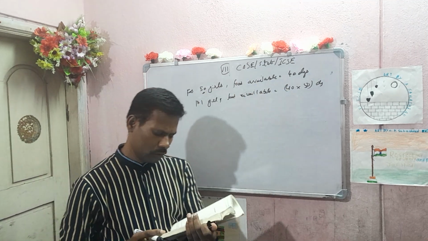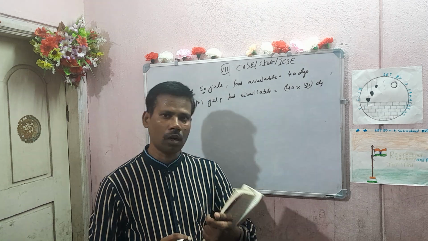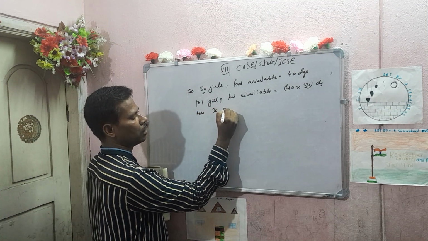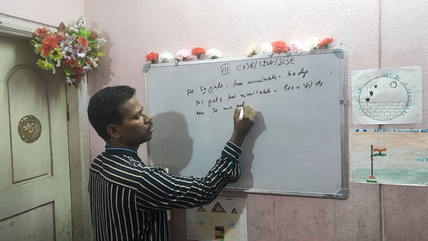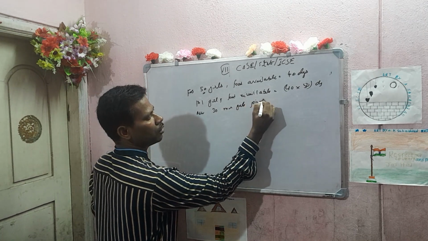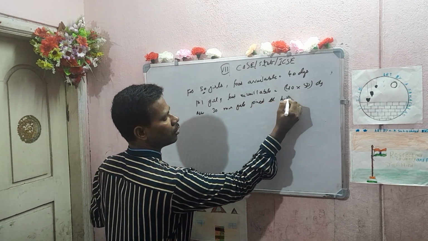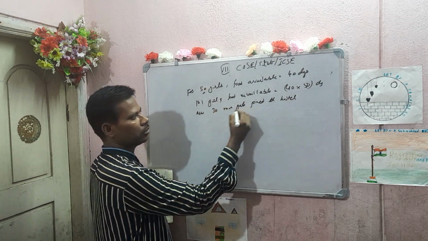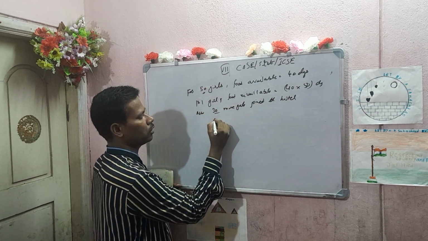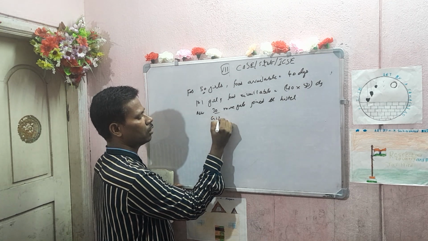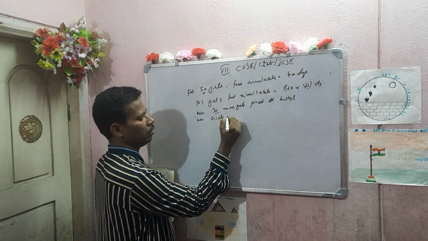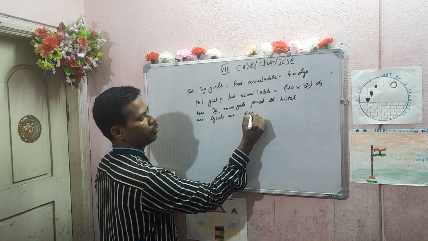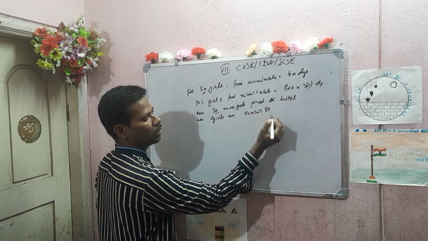Now if 30 more girls join the hostel, already 50 were there. Now how many girls are there? 30 more girls have joined us. That means now girls are how many? 50 plus 30, that is 80.